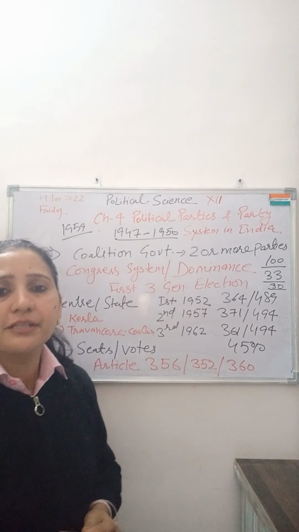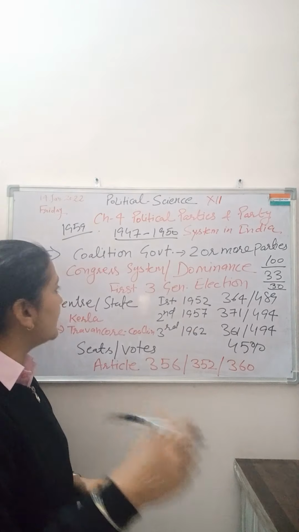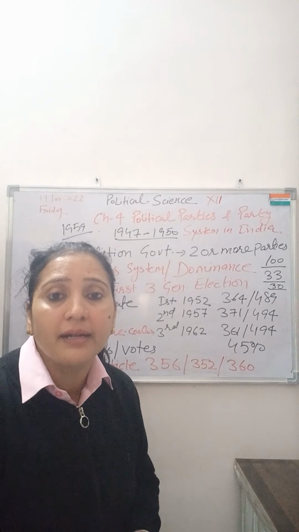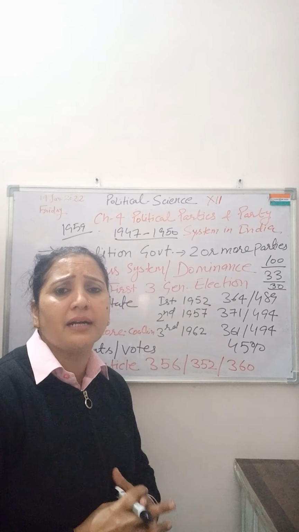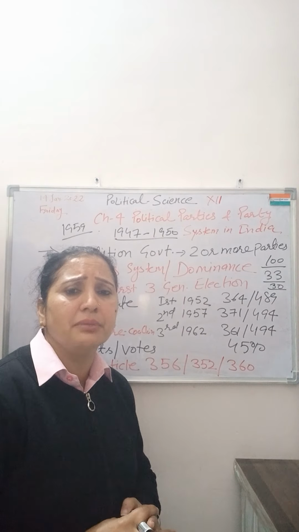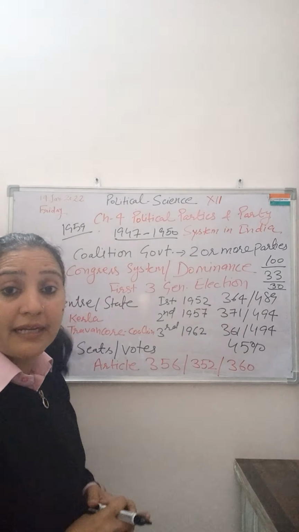So the next topic is the Congress system. What is the Congress system? Actually, the Congress system is also known as Congress dominance on Indian politics. After independence, if you see, the Congress party emerged as the biggest political party and it ruled over India for a longer period of time. This is the single largest party which ruled for a longer period of time. So let us see what happened at that time.